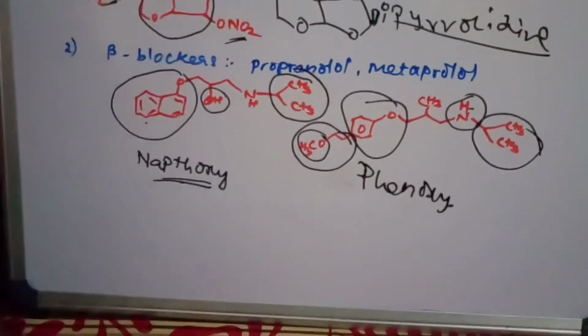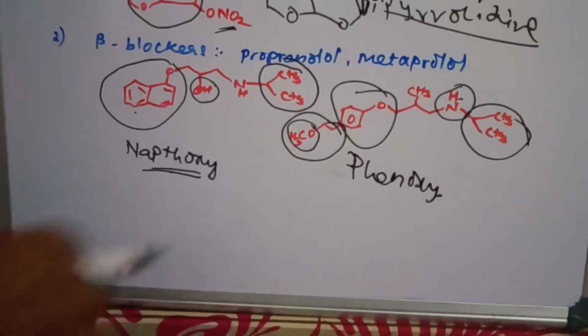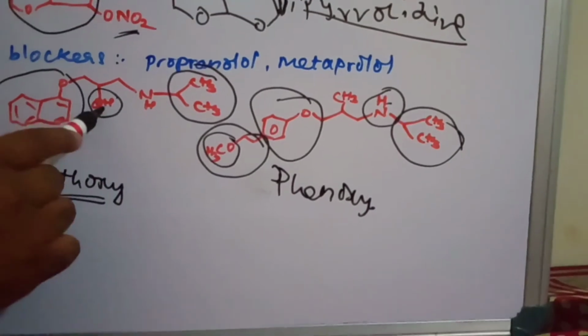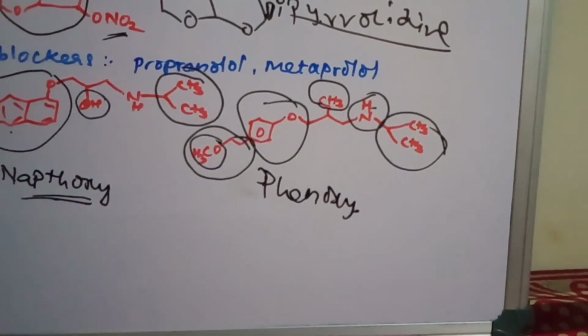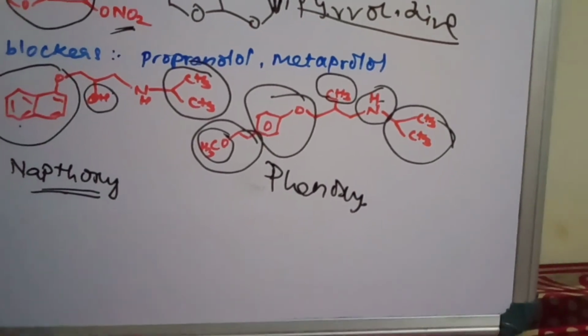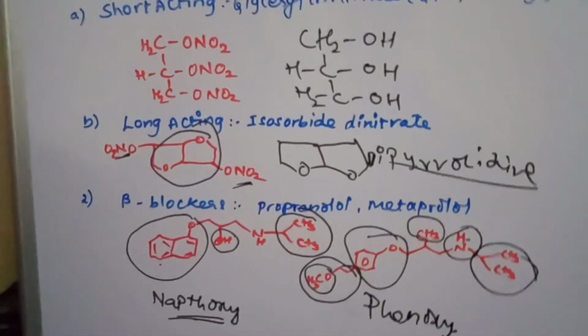So metoprolol and propranolol are similar, but instead of naphthoxy here it is a phenoxy. The side chain remains the same. Instead of an OH group here there is a methyl group present. So these are the slight variations between the structures. These are the second class, that is beta blockers.